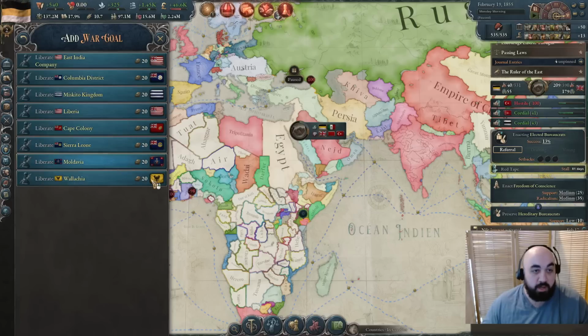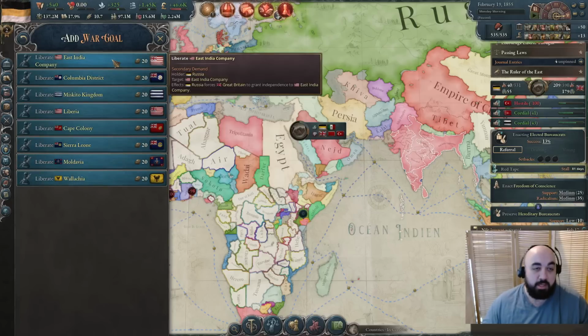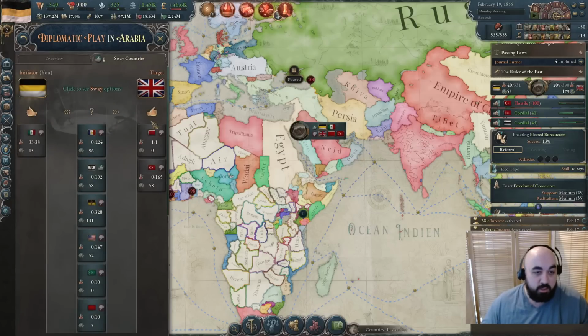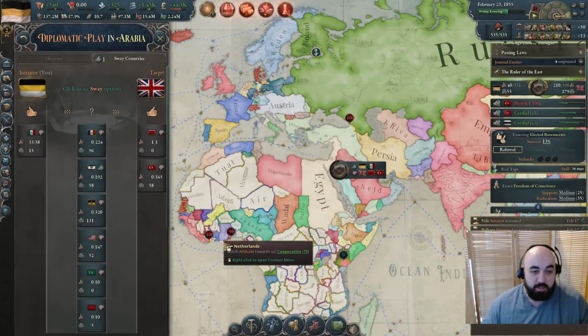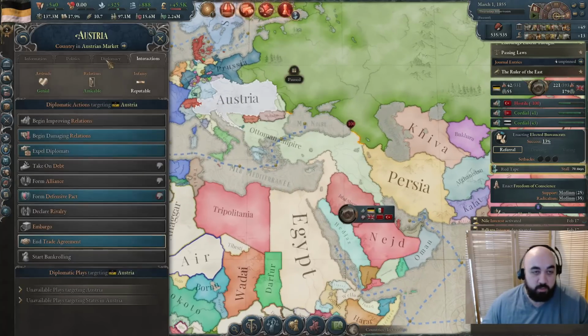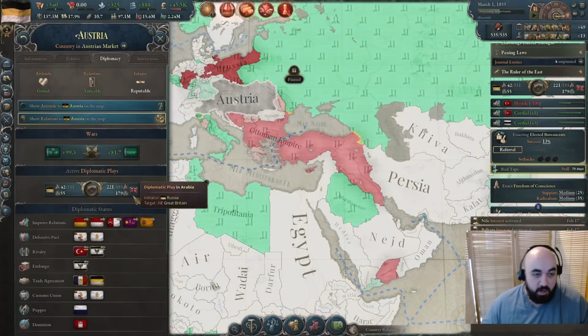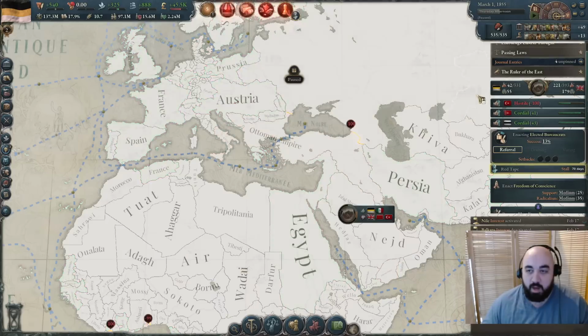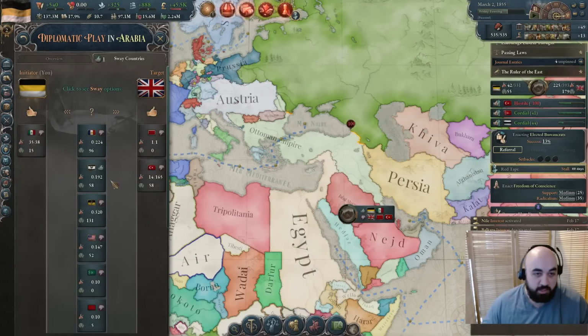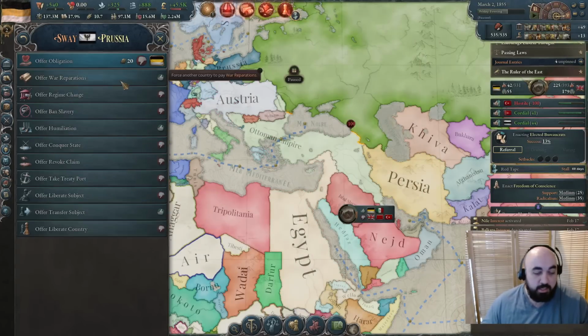We don't want to do that. We want to liberate subject, and we want to liberate the East India Company. And then let's see who we can sway. We can sway Prussia. We're going to let this play develop a little bit, because I think Austria has negative relations, we would rather have Austria. Yeah, they are a rival of Kebab. But it looks like it's just Prussia, so let's see what we can do.